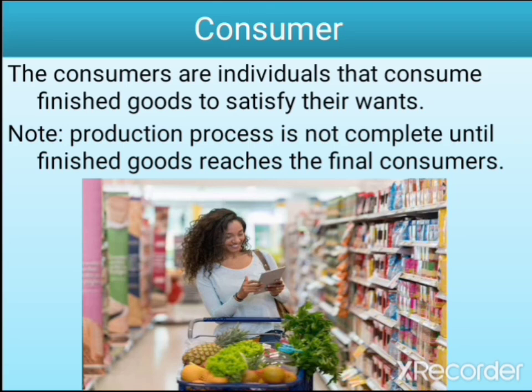So no matter how good you are in production, if the goods you produced do not get to the final consumer, you have not produced anything, because it's the consumer that will determine the success or otherwise of your product. And it's only by getting the goods to the final consumer that we say you have successfully produced. So production is only complete when the goods get to the final consumer.